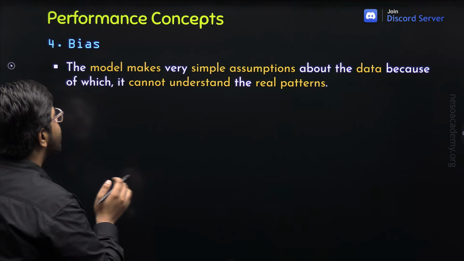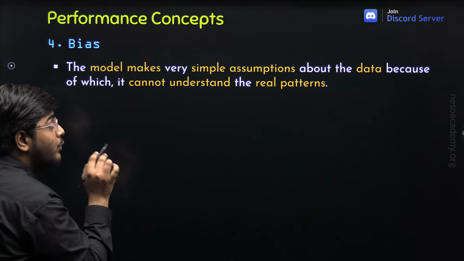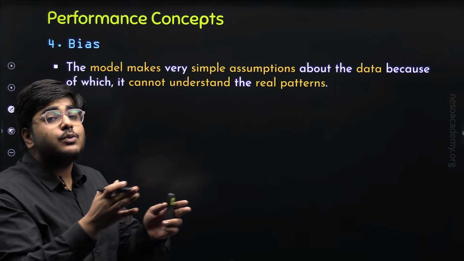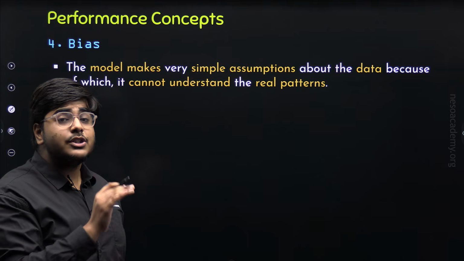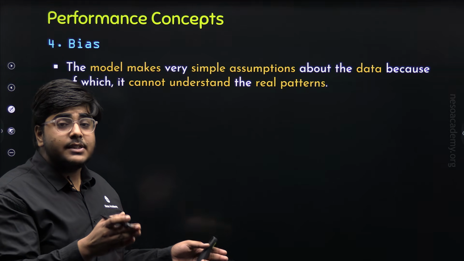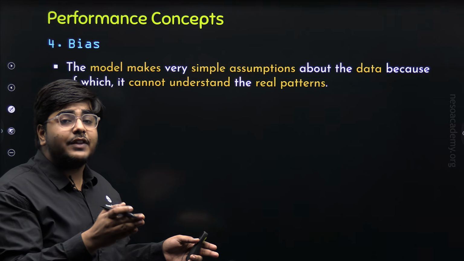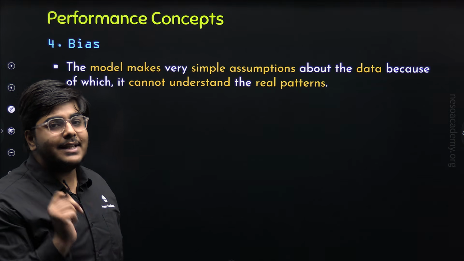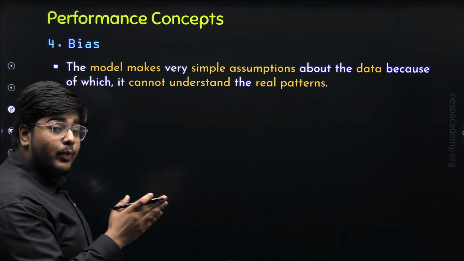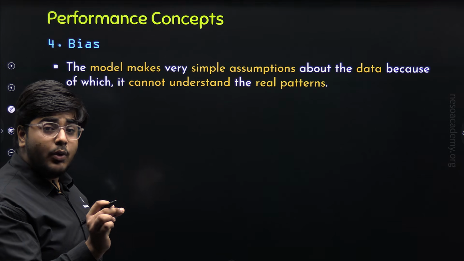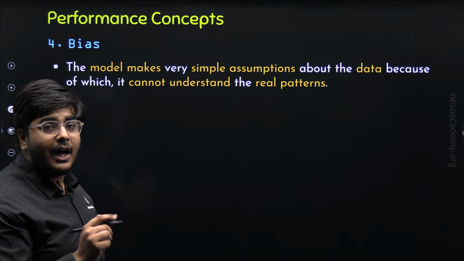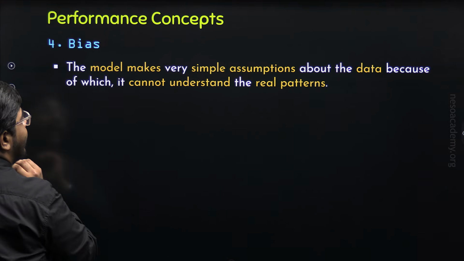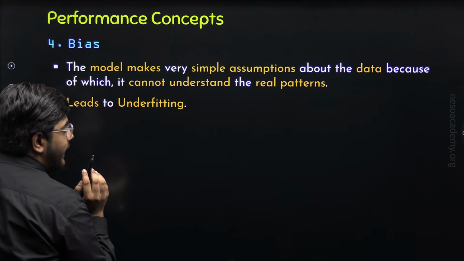This is known as bias, and it will result in poor performance of the model on both the training data as well as testing data, because the model is not able to learn the complex patterns, the features, the relationships of that data. And that is why it will have a poor performance on training as well as testing. And the condition in which the machine learning model performs poorly on both training as well as testing data is known as underfitting, which means if bias is high, it will lead to underfitting.